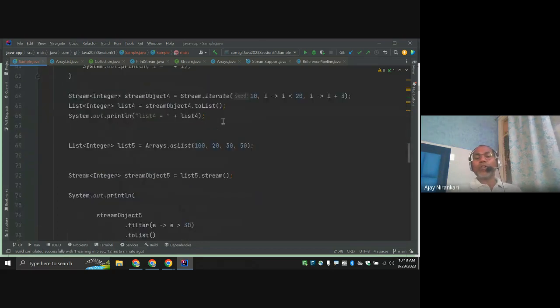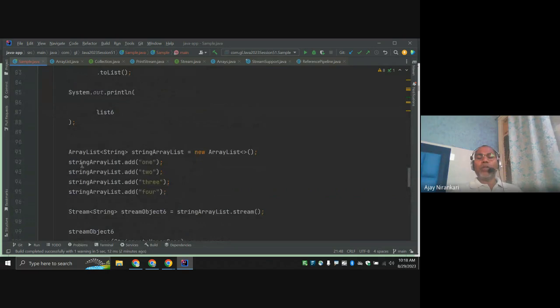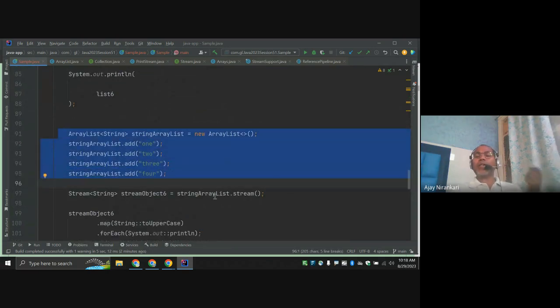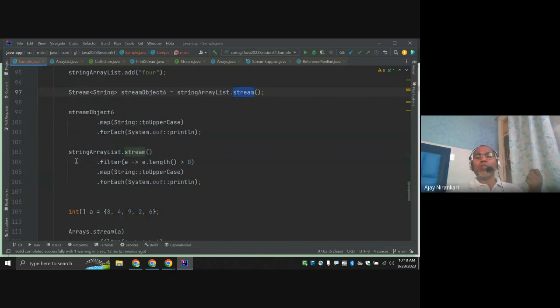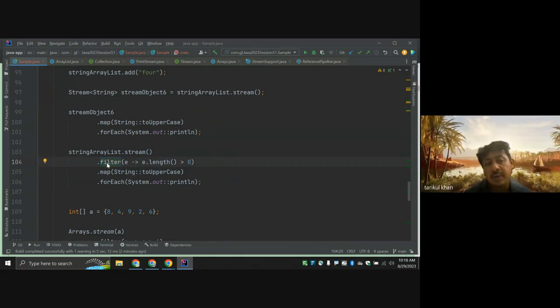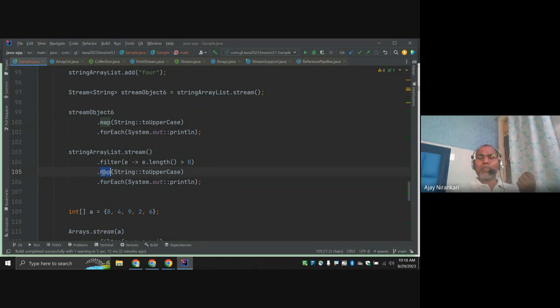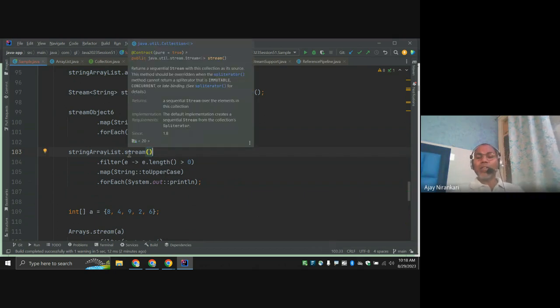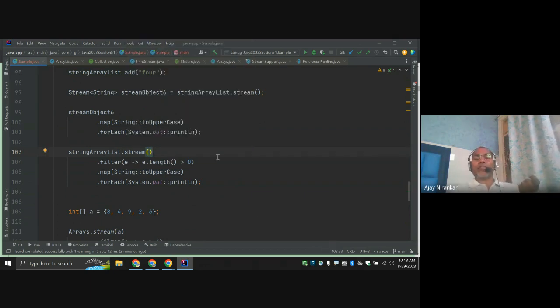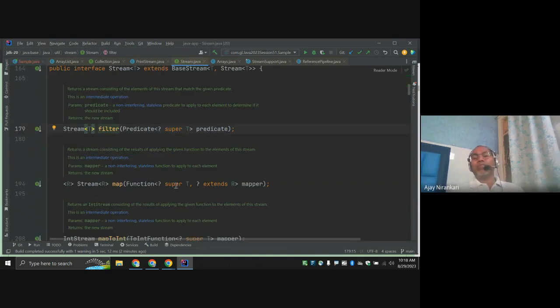Why I'm saying this: generally you always do it this way. First you need the collection, then call stream, and after the stream you do whatever you want. So here we are not clear where this filter method comes from. I don't know where the map method comes from, the list? No. What does the stream method do? The stream method internally returns the implementation of the stream interface, and after that we can call this filter method, right? The filter method is defined inside the stream interface.